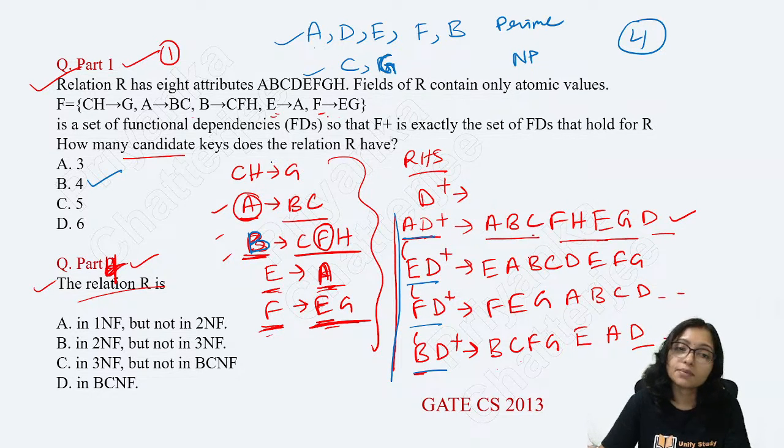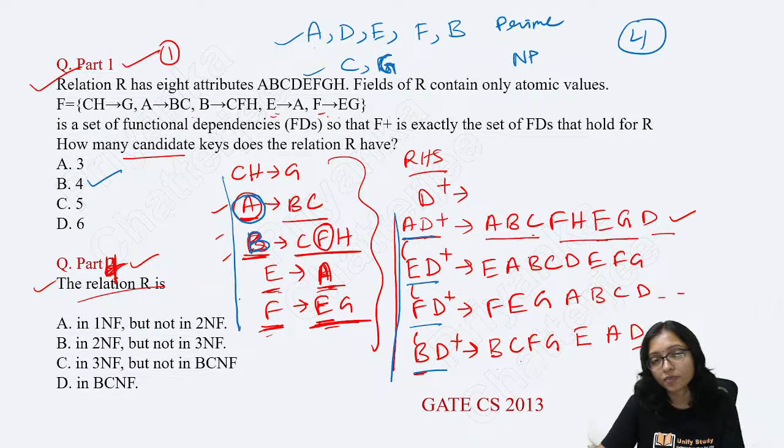Here, is it in BCNF? This is not in BCNF, because all the left hand sides should be candidate keys. This one is the candidate key, but any one of the others is not a candidate key. So that's why it is not in BCNF.